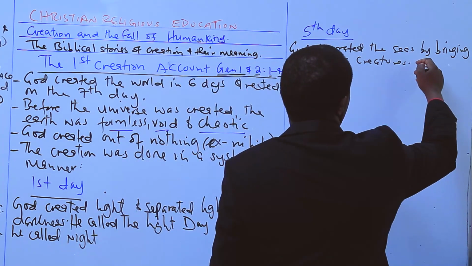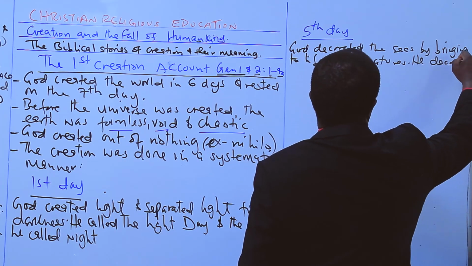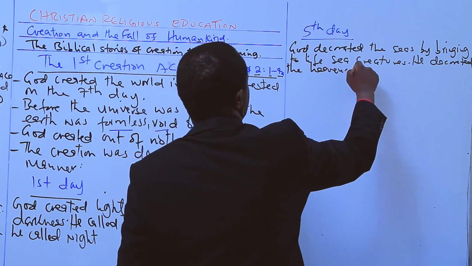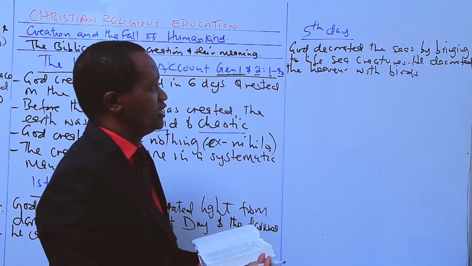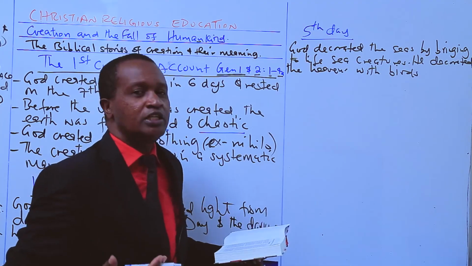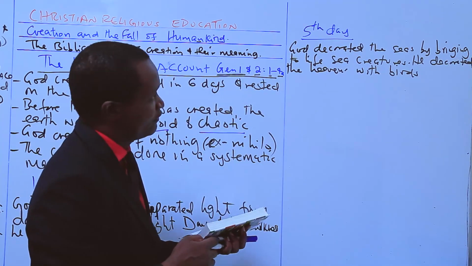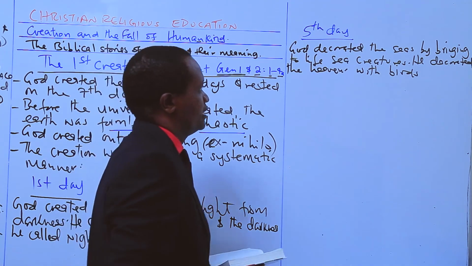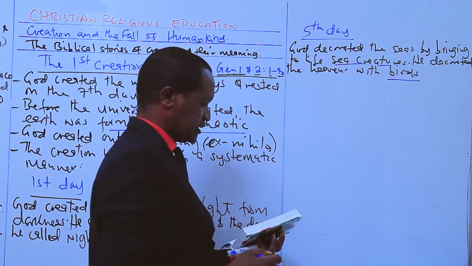He decorated the heavens. These are the skies with birds. He decorated the heavens or the skies with birds that flew above the earth. And he gave them power to do what? To multiply and fill the seas and the skies. So on the 5th day, we can say God created sea creatures and birds.